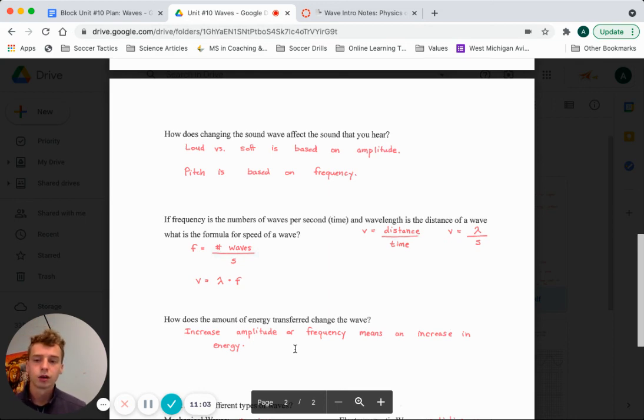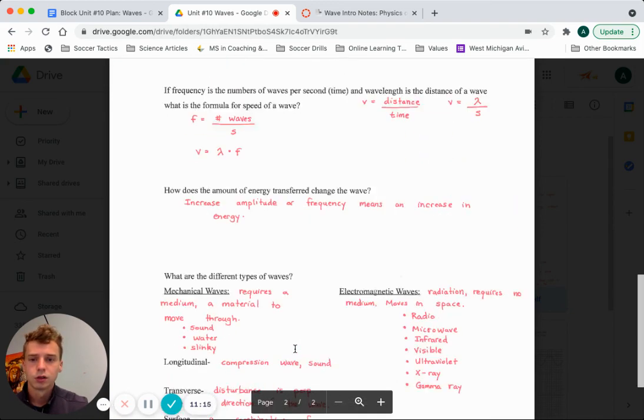We're going to start to look at waves moving through different mediums when we talk about tsunamis and earthquakes in this Tsunami Interactive. We will talk about types of waves in our next unit.